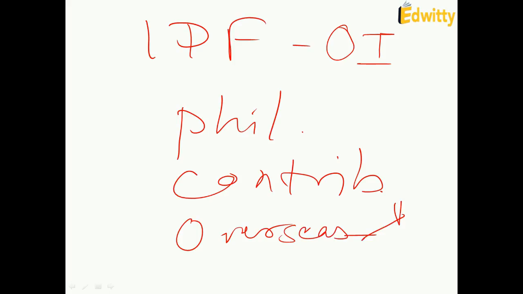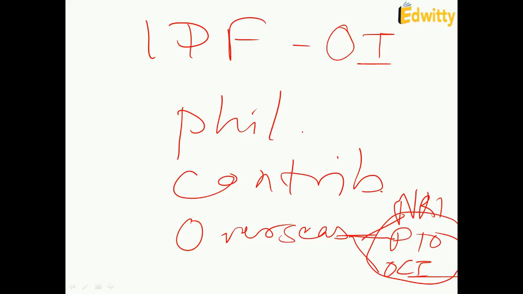NRIs of India or other people like PIOs and OCIs. They have been merged into OCI together now. So whatever contributions these people make for social development projects or other kinds of development projects in India, all these contributions go into India Development Fund.